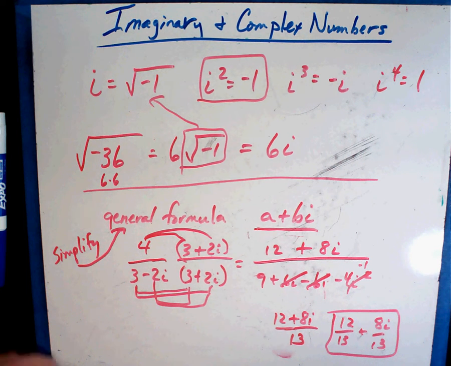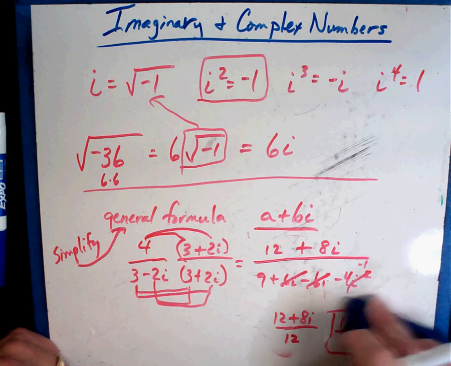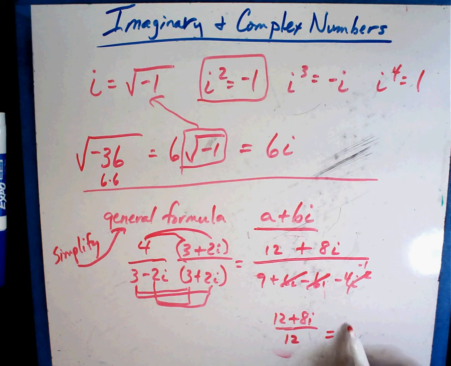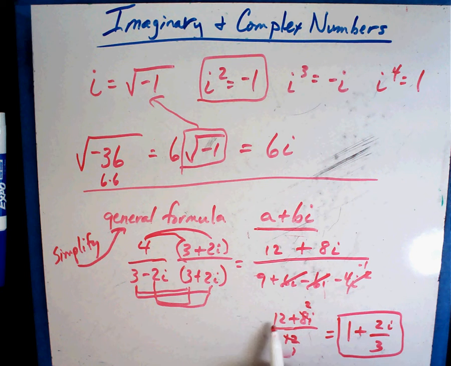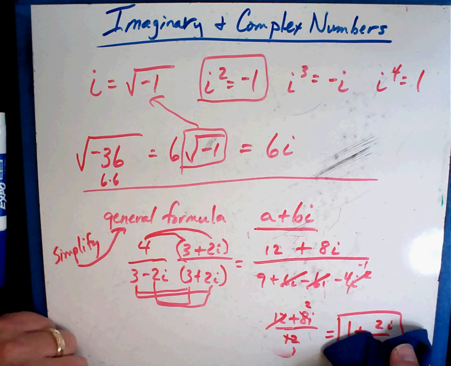Okay? Now sometimes the number may have come out where this wasn't a 13. Let's say it's a 12. Well, then that would change everything here, because 12 goes into 12 one time, so that equals 1. And 8 goes into 12, let's say I can reduce, a 4 goes into that. That's 2i over 3. So sometimes things will reduce down, or they will break down. And so when you multiply by the opposite, it gets that imaginary out of the bottom of the term.